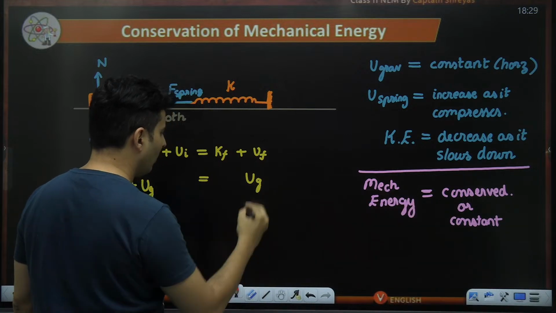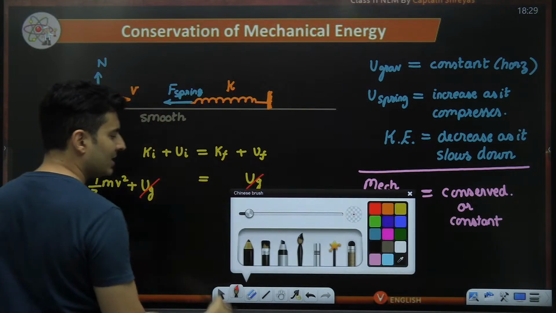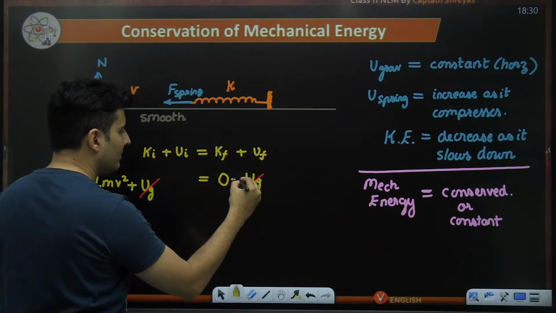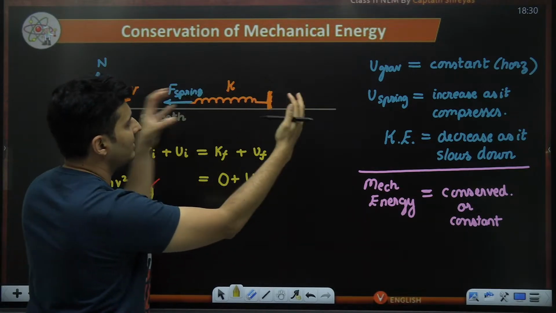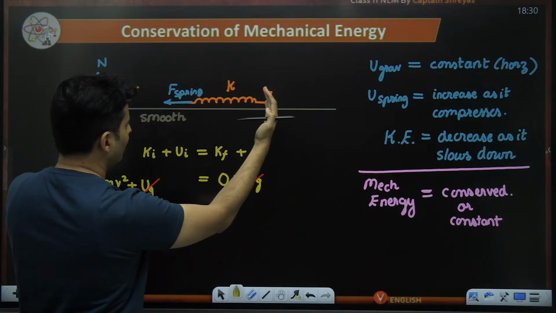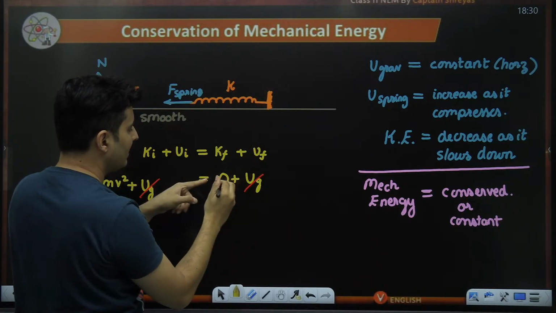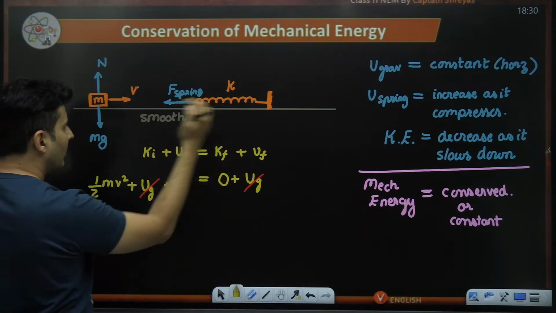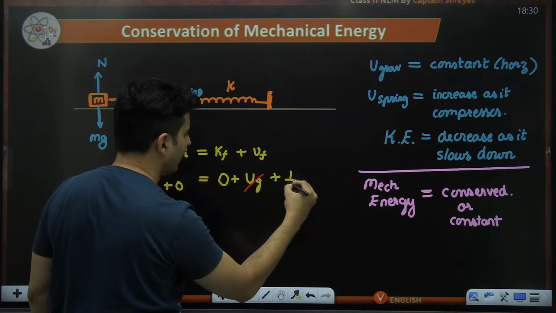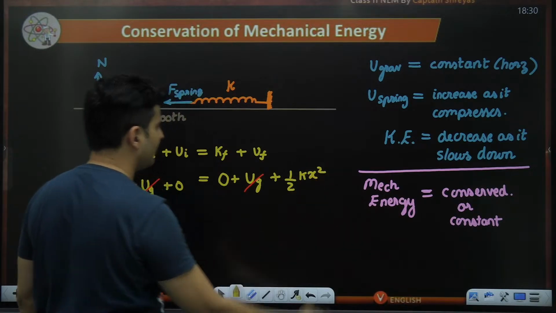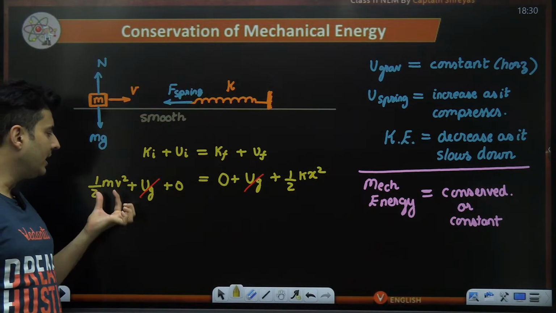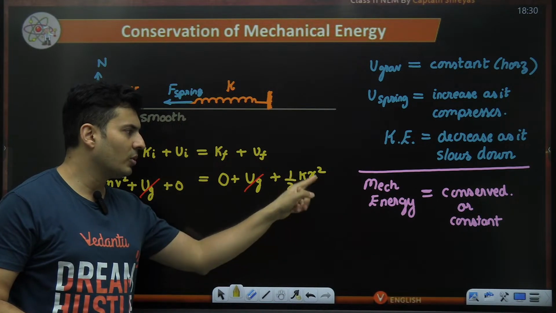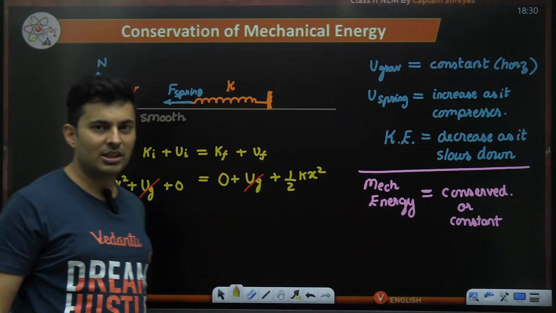So why do you want to waste your energy writing a term which is anyways going to get cancelled? On the right hand side, kinetic energy will be 0, because once the block compresses the spring, it will stop. It will move like this and stop. So once it stops, kinetic energy will be 0. Spring wise, there was no energy here, but once it compresses on the right hand side, I should put half kx square. So initially it had kinetic energy. All that kinetic energy got used up in storing it in the form of the spring's potential energy.